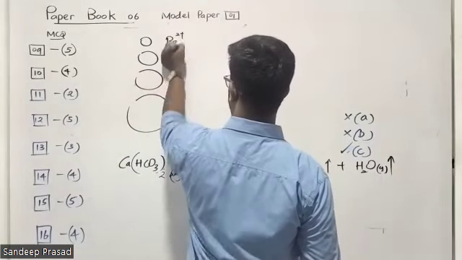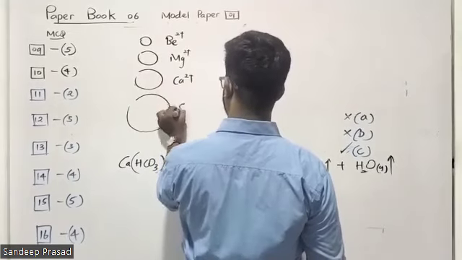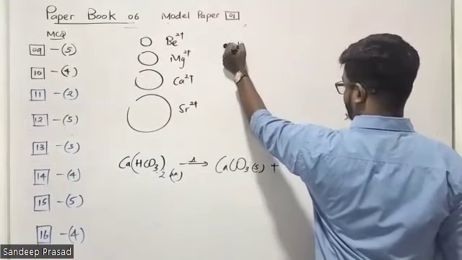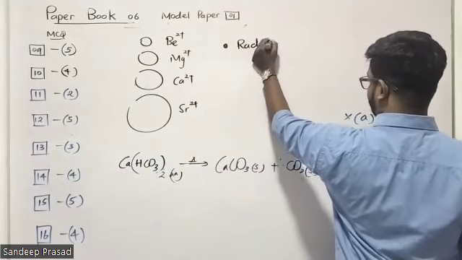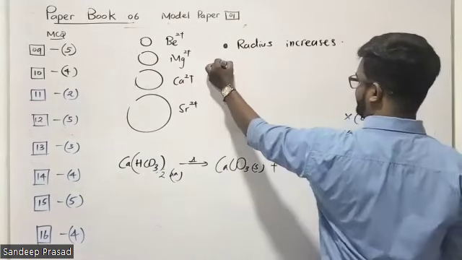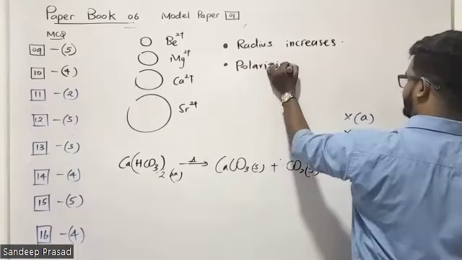Beryllium 2+, magnesium 2+, calcium 2+, strontium 2+. We can say that the radius is increasing. Then what will happen to the polarizing power? Polarizing power decreases.